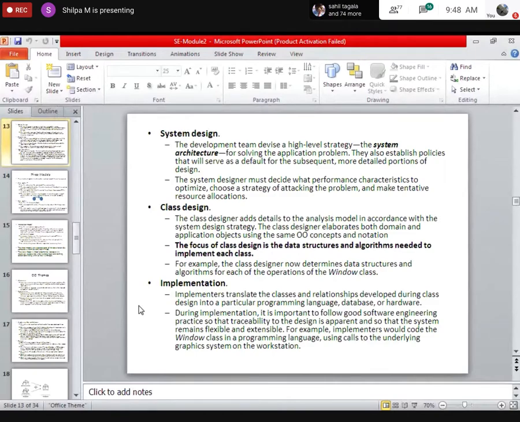Whereas class design is nothing but a class diagram identifying the different classes from the objects, and identifying the different classes involved in your project and the relationships between them.